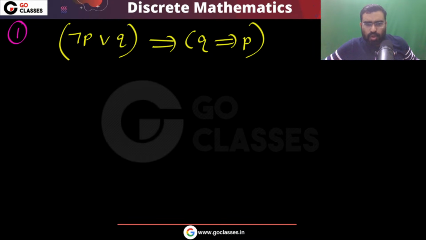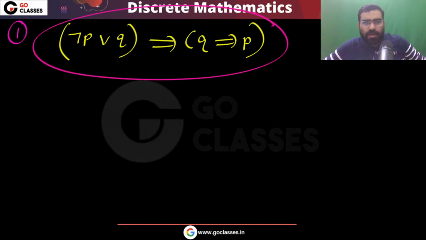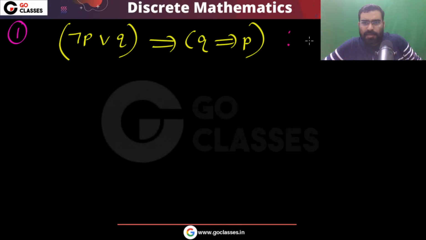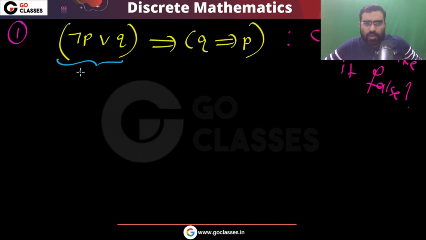There are two ways to solve this question. First of all, if this is not a tautology, can we make it false? This is an implication statement, so let's call the left side LHS and the right side RHS.